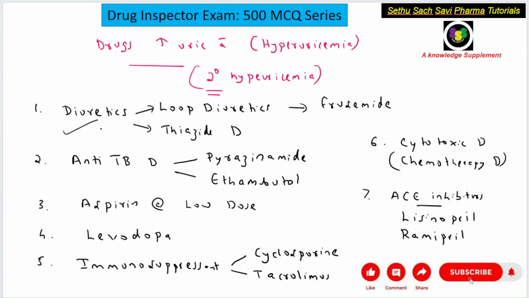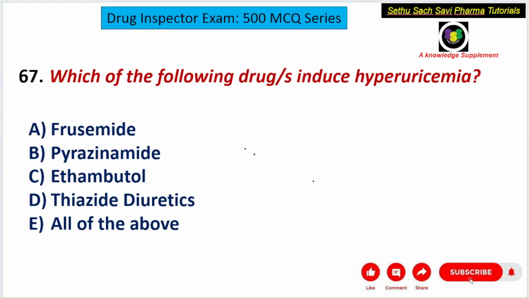The examples are diuretics, anti-TB drugs, aspirin, levodopa, immunosuppressants like cyclosporin and tacrolimus, anti-cancer drugs, and ACE inhibitors like lisinopril and ramipril. Now coming back to the question, which of the following drugs induce hyperuricemia? Furosemide is a loop diuretic which can increase uric acid level. Pyrazinamide, the anti-TB drug, can increase uric acid level. Ethambutol, an anti-TB drug, can increase the uric acid level. Thiazide diuretics can also increase the uric acid level. So the correct answer for this question will be E choice, all of the above.